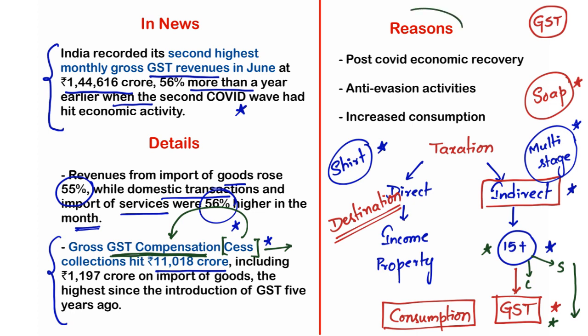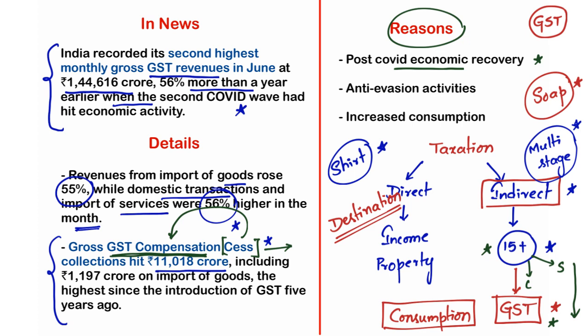Now let us look at the reasons for this record GST collections. The first reason is post-COVID economic recovery. Since India achieved almost universal vaccination, the majority of manufacturing units started reopening, right? And economic activity and economic recovery restarted all over the country, isn't it? So the post-COVID economic recovery helped in a great way in the improvement of GST revenue collections.